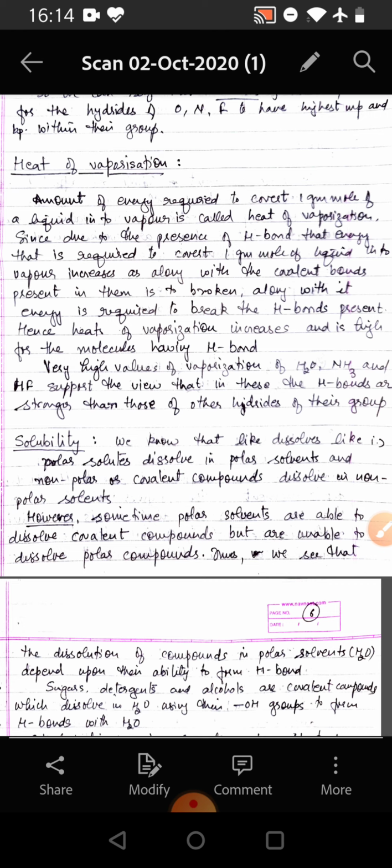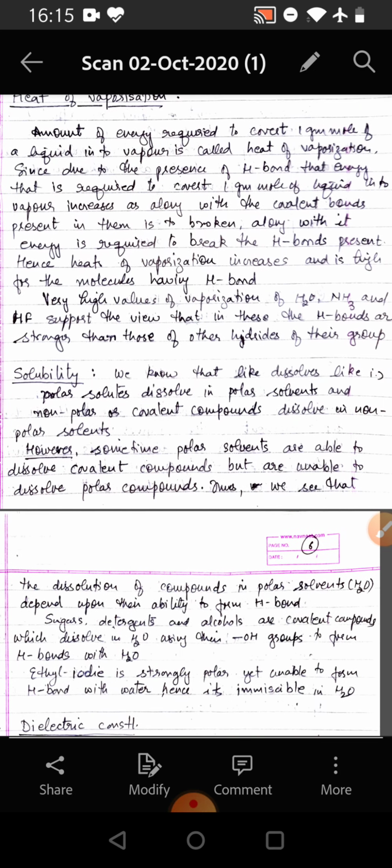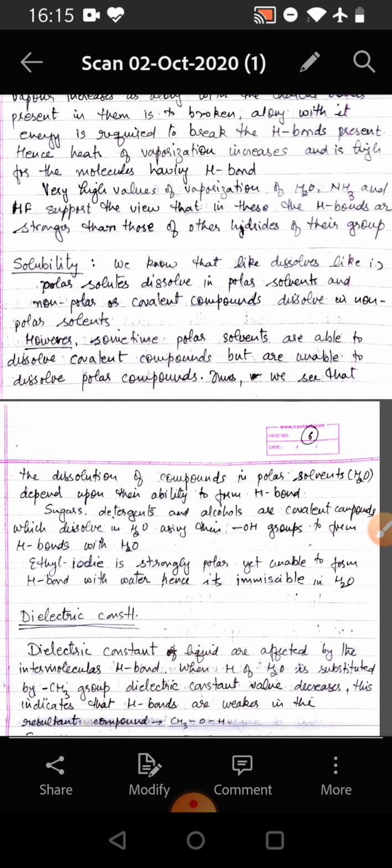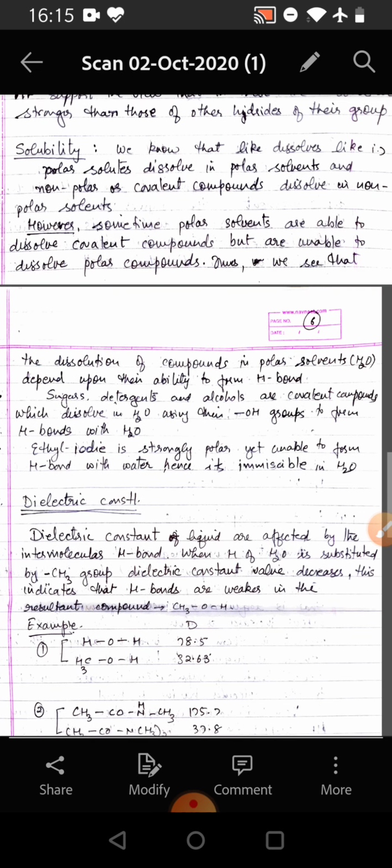Due to the presence of hydrogen bonds, the energy that is required to convert 1 gram mole of liquid into vapor increases, as along with the covalent bonds present in them, the hydrogen bond present is also to be broken. Hence heat of vaporization increases and is high for the molecules having hydrogen bond. Very high values of vaporization of water, ammonia and HF support the view that in these the hydrogen bonds are stronger than those of the other hydrides of the groups.